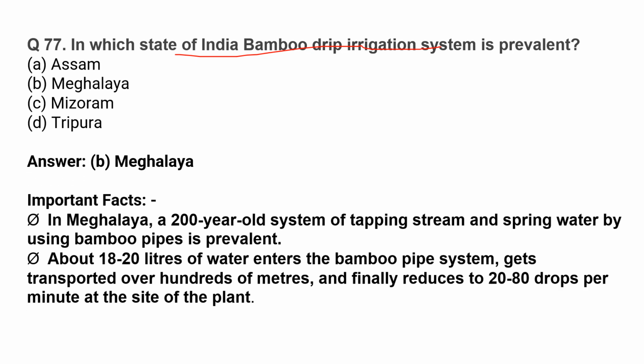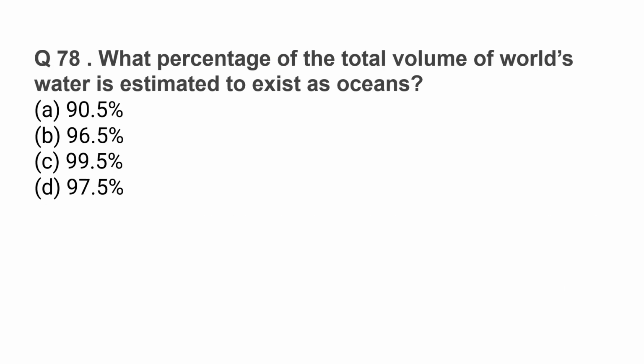In Meghalaya, a 200-year-old system of tapping stream and spring water by using bamboo pipes is prevalent. About 18 to 20 liters of water enters the bamboo pipe system, gets transported over hundreds of meters, and finally is reduced to 20 to 80 drops per minute at the site of the plant. What percentage of the total volume of world's water is estimated to exist as oceans? The correct option is option B, 96.5%.